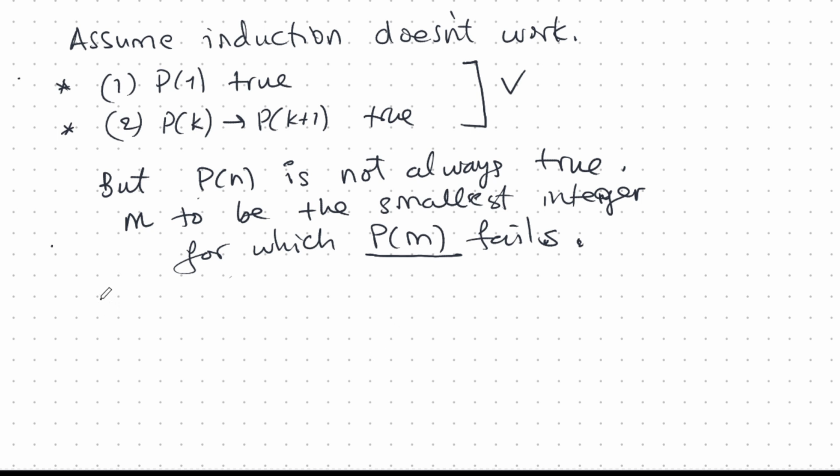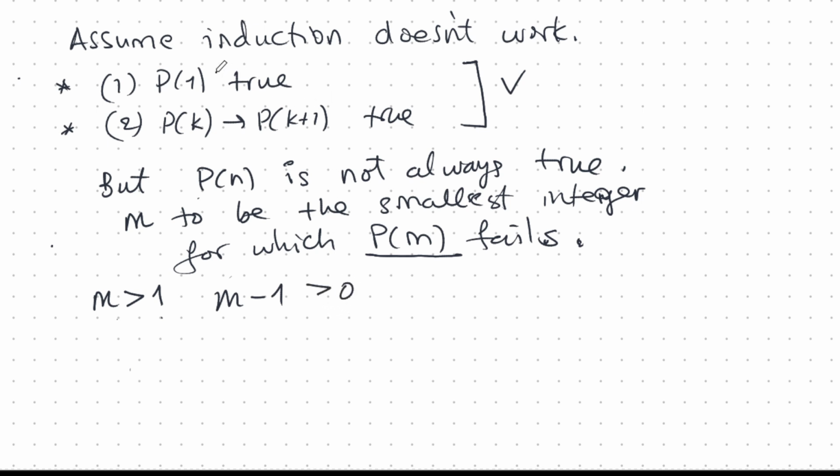We can immediately see something about m. First of all, m has to be bigger than 1, because if m is 1, well, P1 doesn't fail. We've proved that to be true. So we know that m has to be bigger than 1. So m minus 1 is clearly defined. It's not 0, okay?